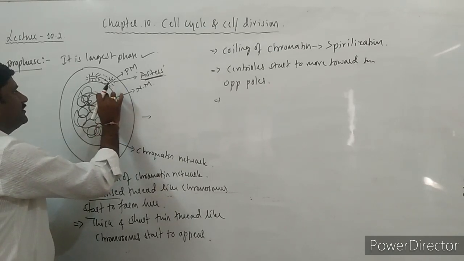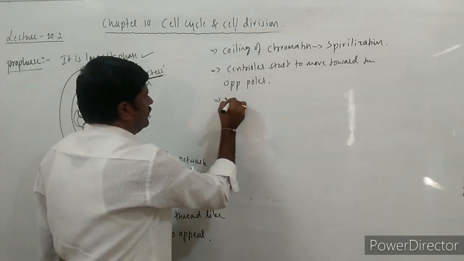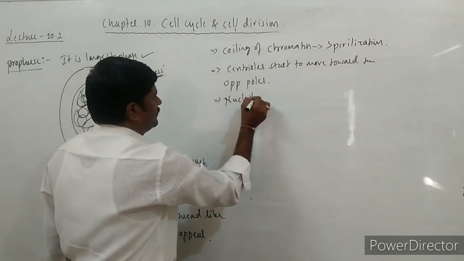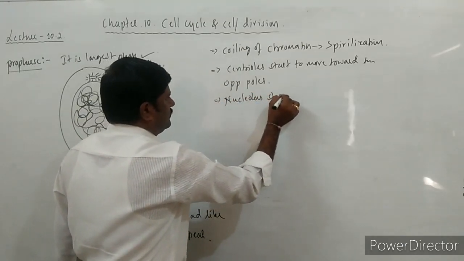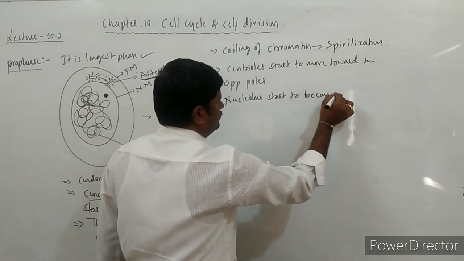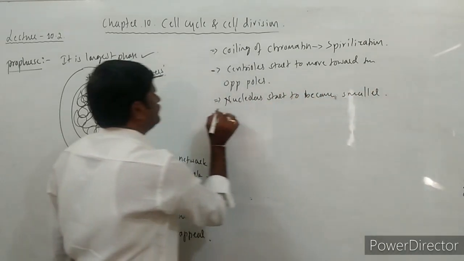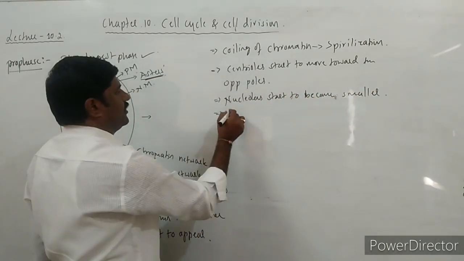And this nucleolus gradually starts to become smaller, and gradually what happens?